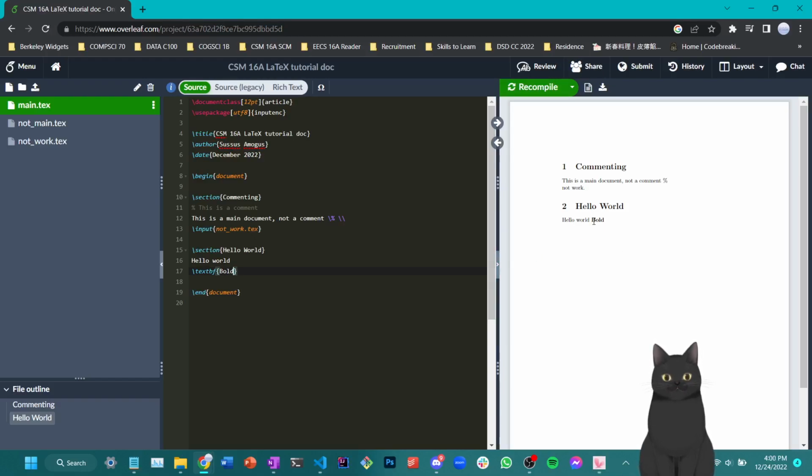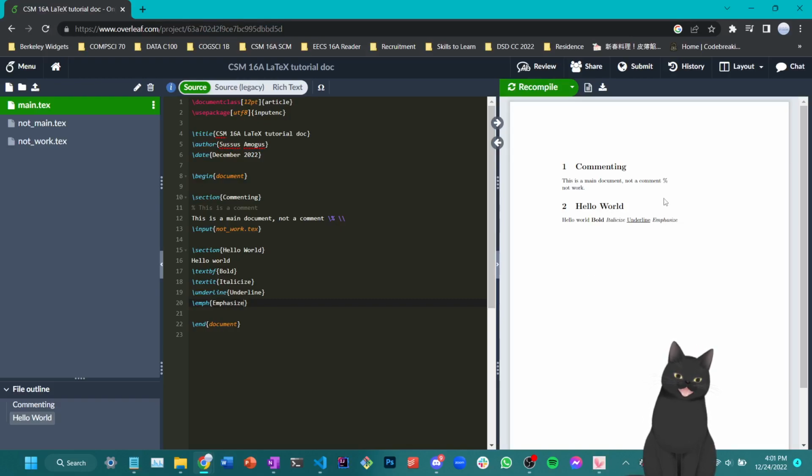As you can see, I have a bold here. I also have italicize, which is Ctrl I, which makes your text diagonal. Is that the word? Diagonal. I can also underline my text, which is underline. And I can also emphasize my text, which means bolding and italicizing at the same time. Let's try to compile this and see what happens.